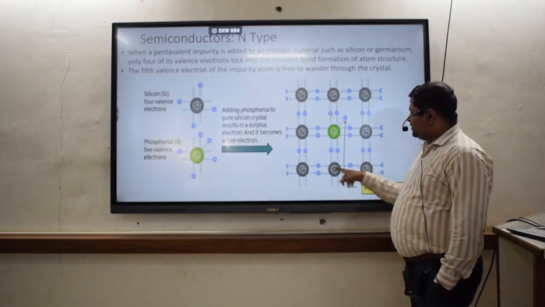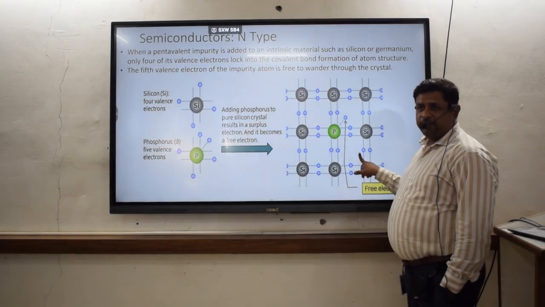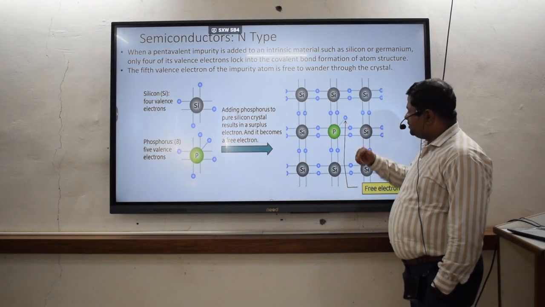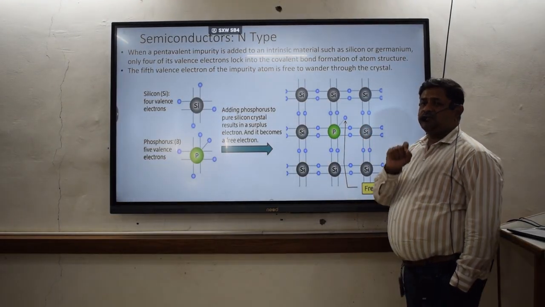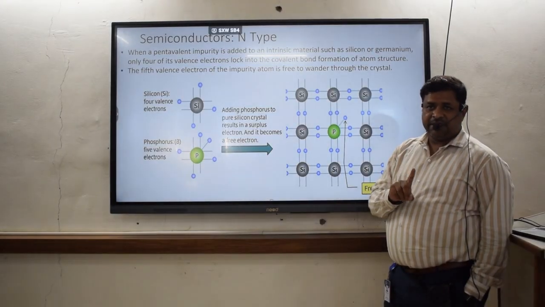So when we are applying some voltage to this particular N type of semiconductor, this free electron can move anywhere in the crystal, and the movement of this free electron is nothing but the conduction of electricity. I hope you guys are getting what I am trying to say.